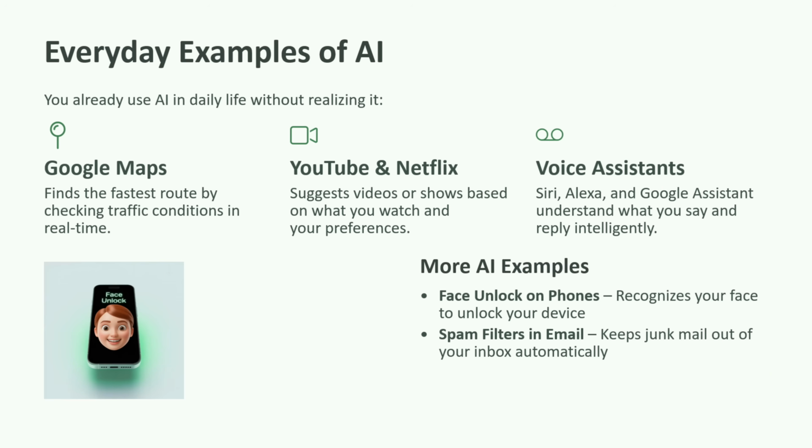Now we will see everyday examples of AI. You already use AI in daily life without realizing it. First one is Google Maps. It finds the fastest route by checking traffic conditions in real time. The second one is YouTube and Netflix. They suggest videos or shows based on what you watch and your preferences. Third one is voice assistants. Siri, Alexa, and Google Assistant understand what you say and reply intelligently.